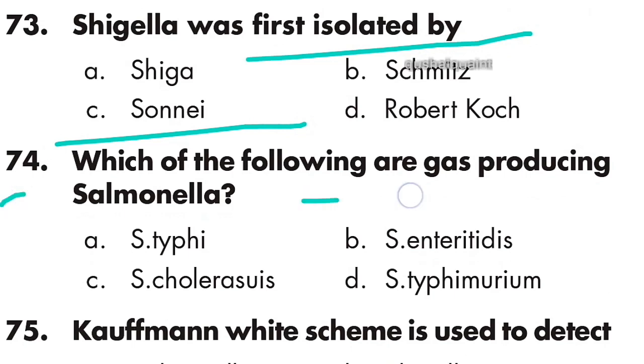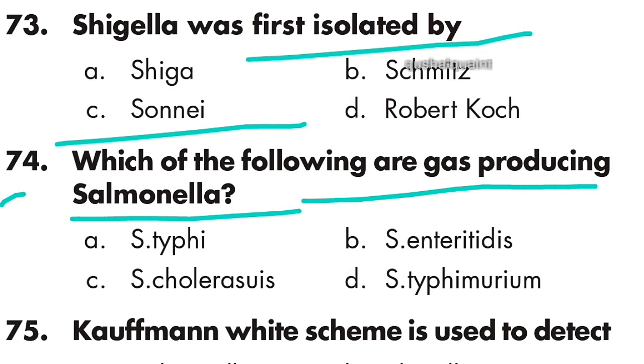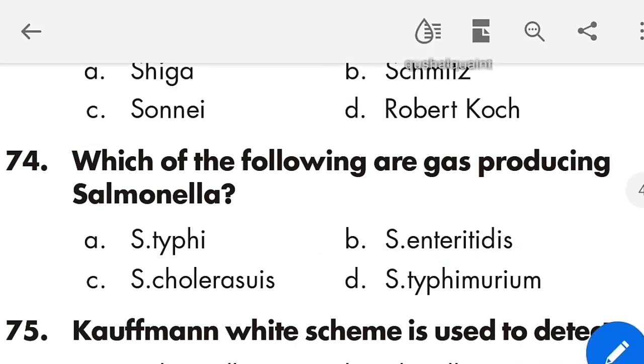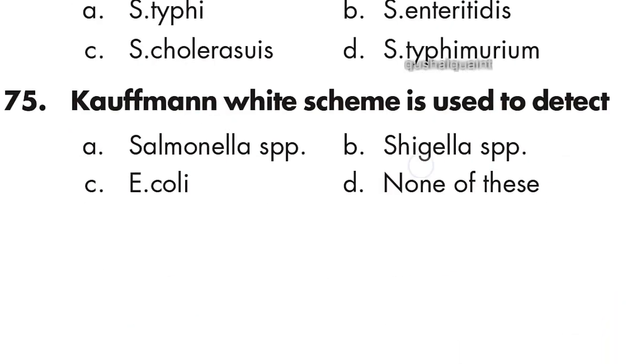Question 74: which of the following are gas producing Salmonella? Salmonella enteritidis. Option B is right. Question 75: the Kauffmann-White scheme is used to detect Salmonella species. Option A is right.